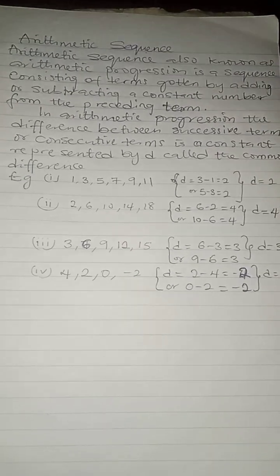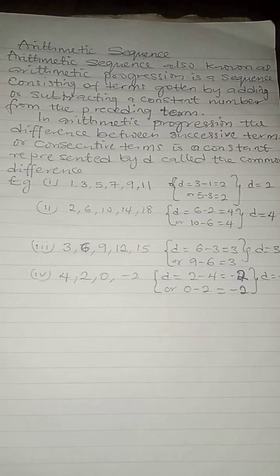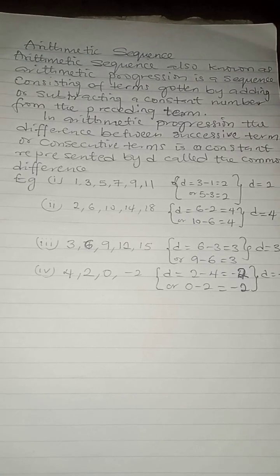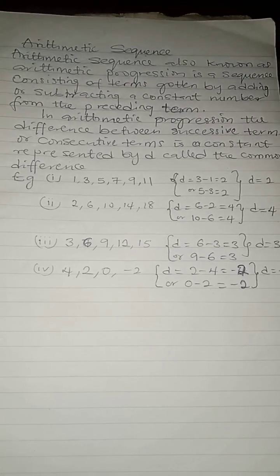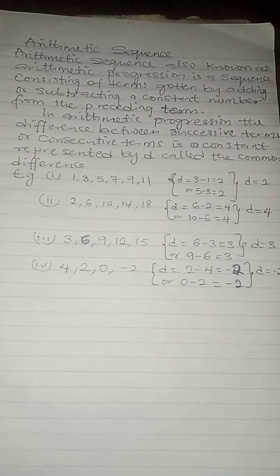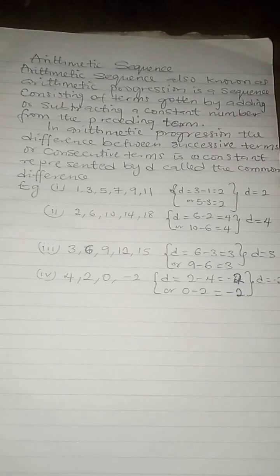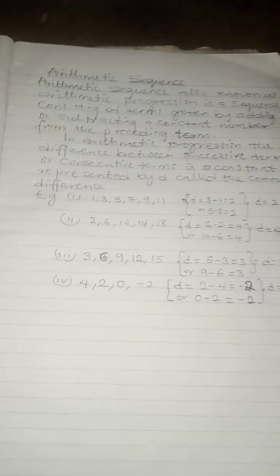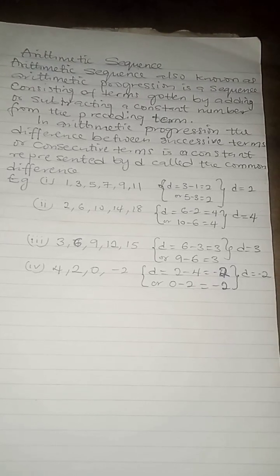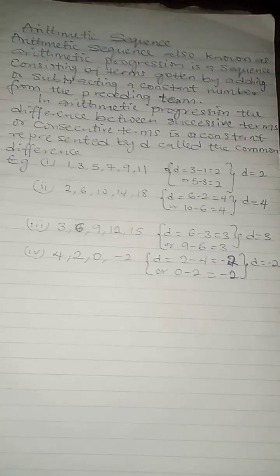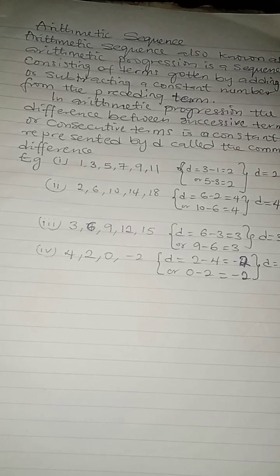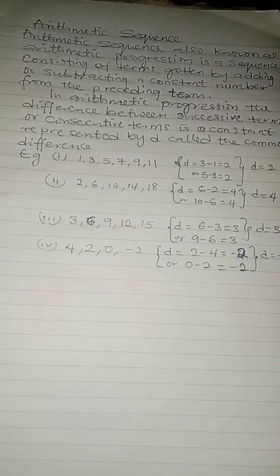In arithmetic progression or arithmetic sequence, the difference between successive or consecutive terms is a constant, represented by D, called the common difference. What we are trying to say here is that the difference between two terms gives us a constant, which is represented by D, and we call that constant the common difference.